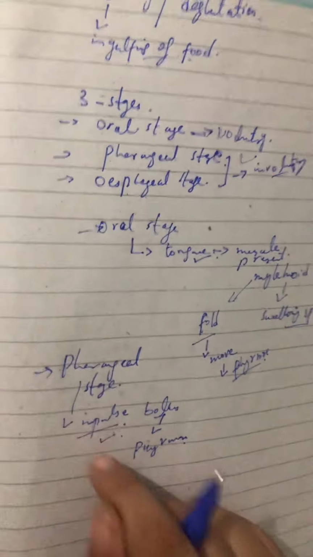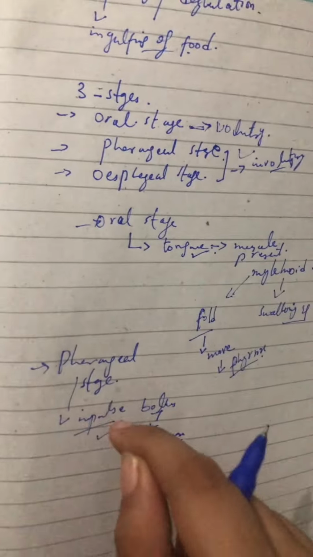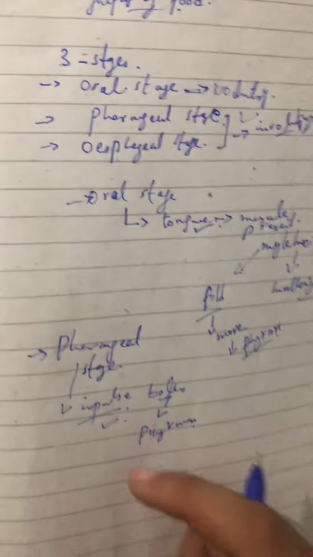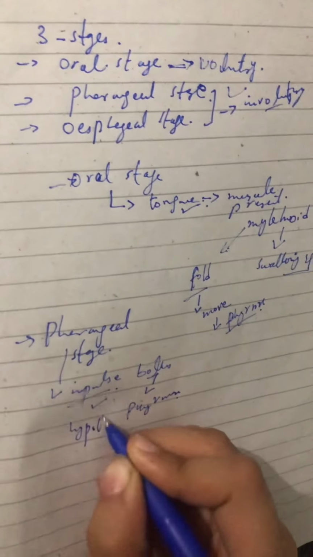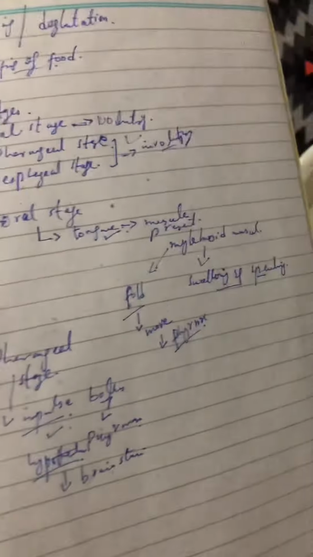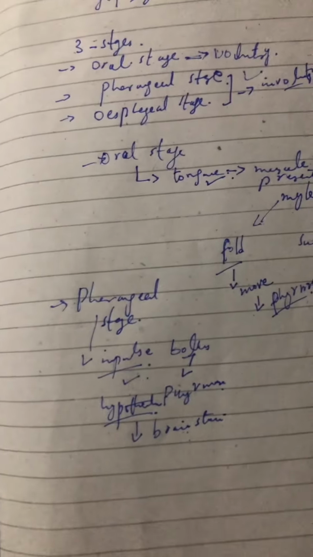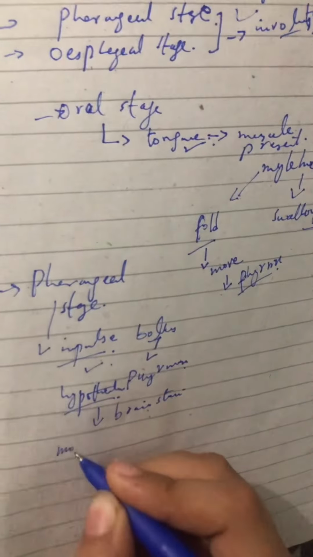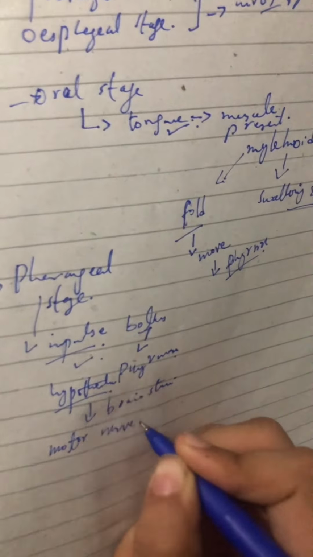But first it will be received by the hypothalamus, which is also part of the brain, and then by the brainstem. After the sensory nerve comes the work of the motor nerve.